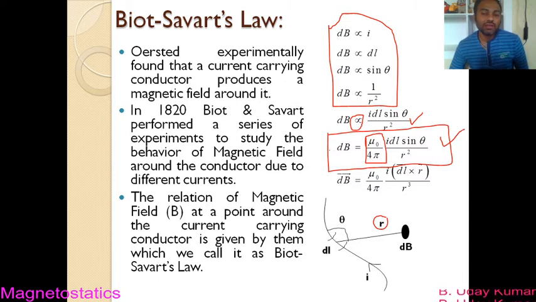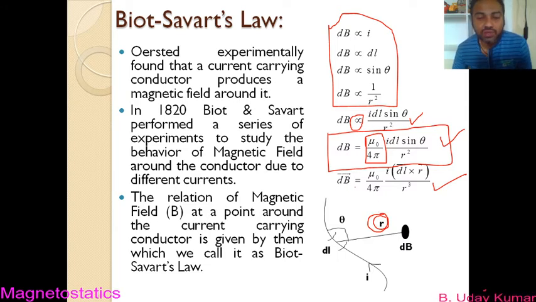Anyway, this is in terms of magnitude, but you already know that the magnetic field induction is a vector quantity. So since it is a vector quantity, I can write this dB in vector notation also. It becomes dB bar, which I can write as mu 0 by 4 pi I dl cross r by r cube. So this is the magnetic field induction at a point P which is present at a distance of r, written in vector notation.